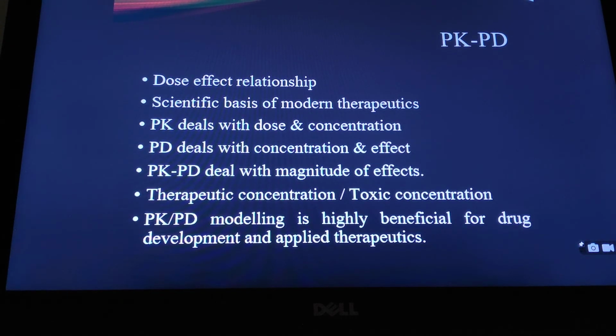So the knowledge of both PK-PD together is very, very important, and that is why there is PK-PD modeling by various techniques and methods which are done in drug development, and PK-PD modeling is also applied in applied therapeutics.